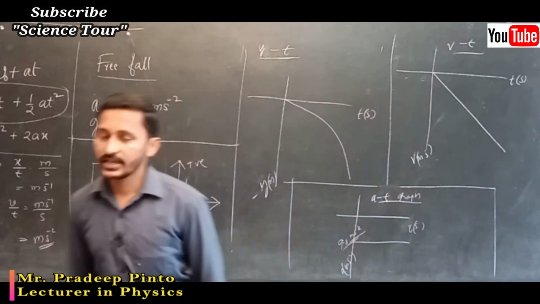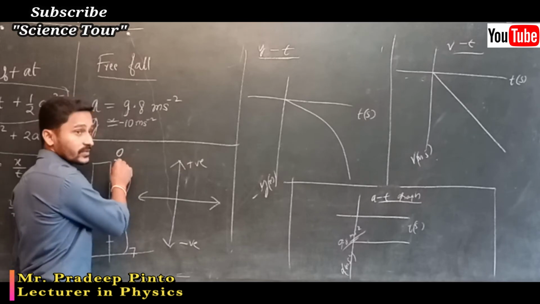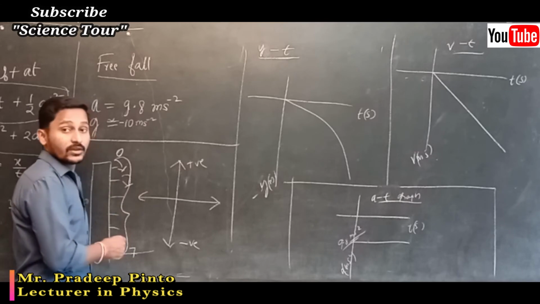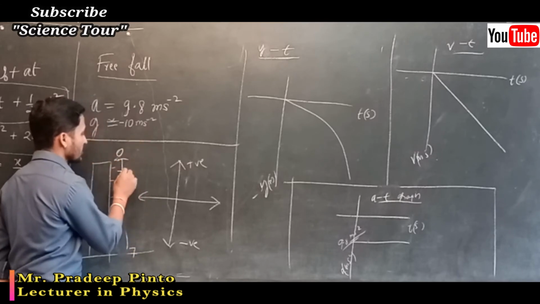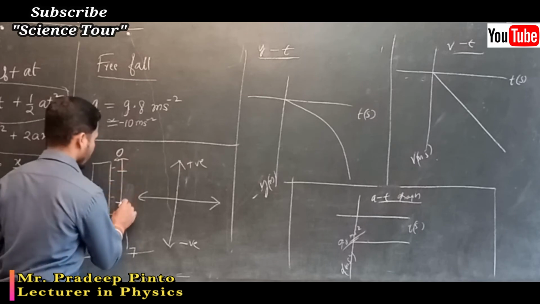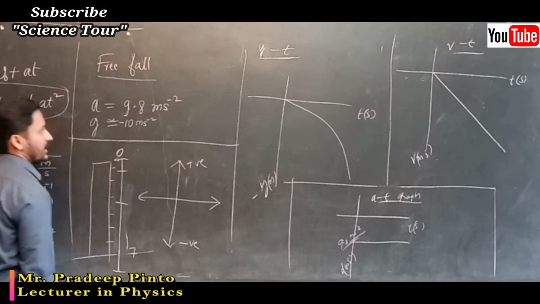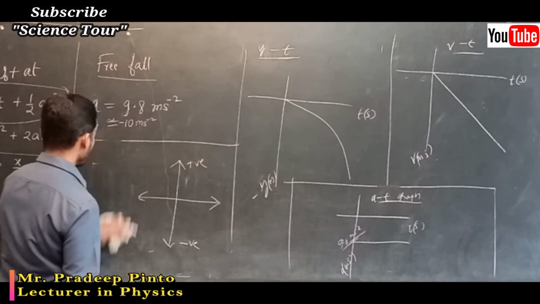And what happens is, when the object is falling, in the second second the distance is going to become 3 times. In the first second it has moved this much, in the second second 3 times of that, third second 5 times of that, in the next second 7 times of that, like that. Like that it will change in the case of free fall.